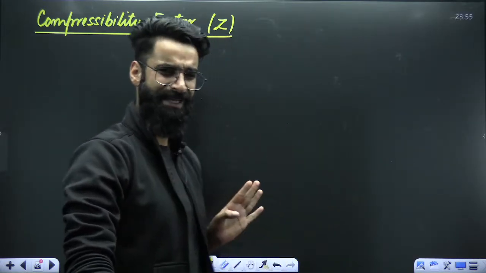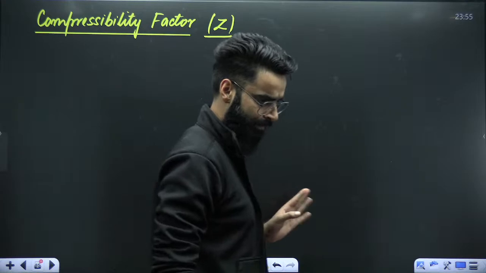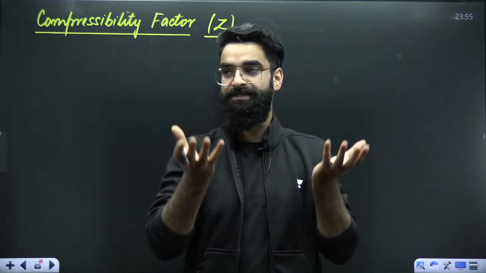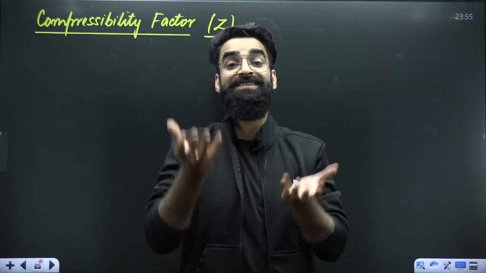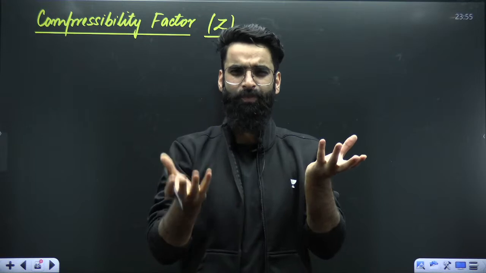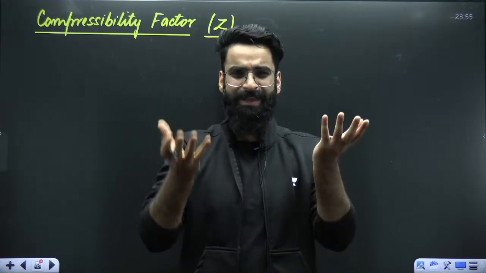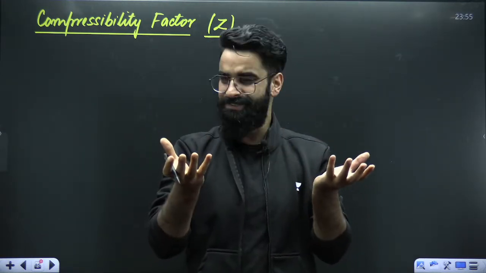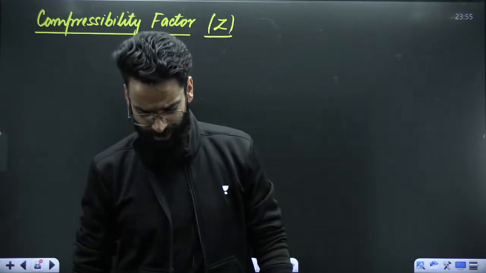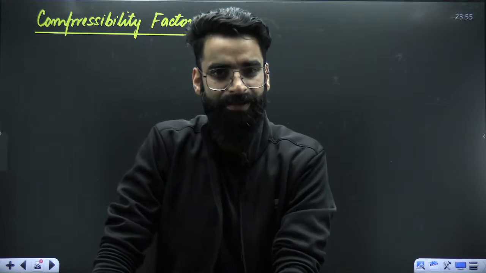Or just to make you understand, remember it like this. Let's say I've got two containers which contain two gases. Now you need to identify which gas is real and which gas is ideal.